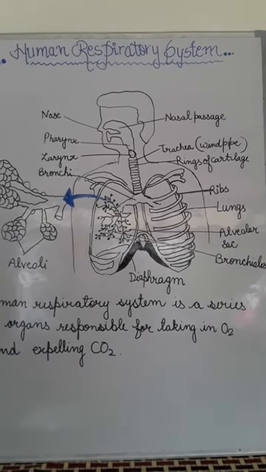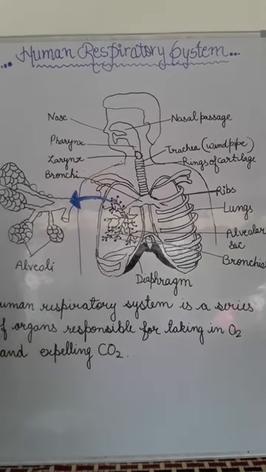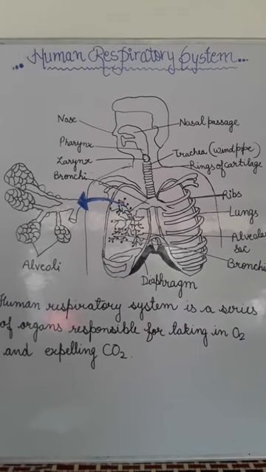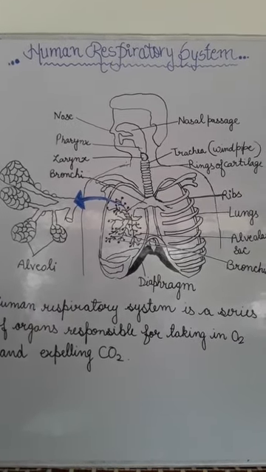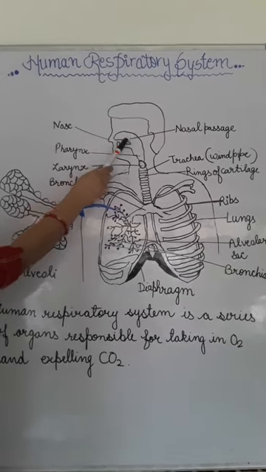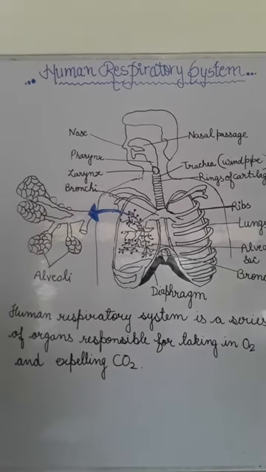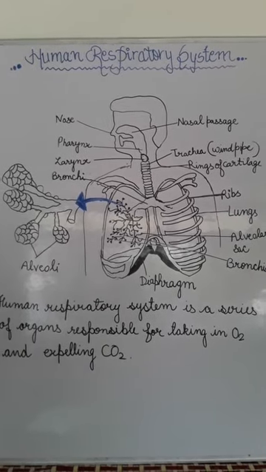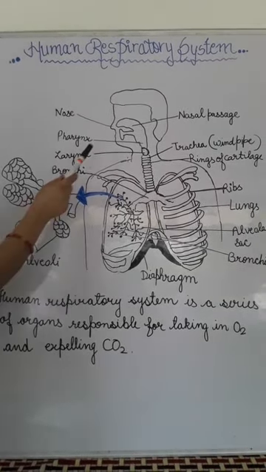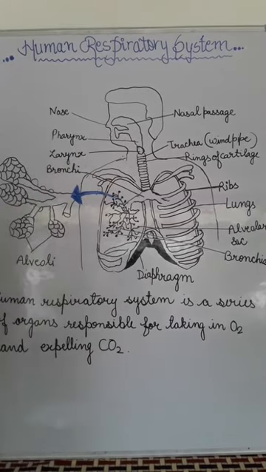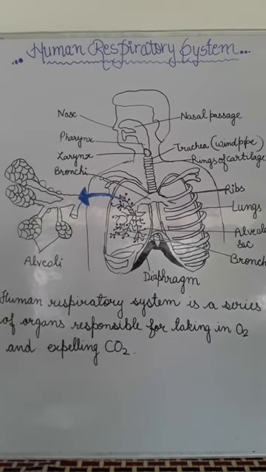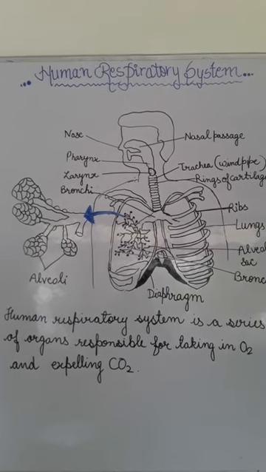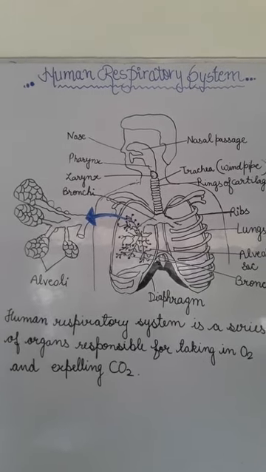And the second part is the nasal passage. So what is the nasal passage? Air entering the nostrils leads to the nasal passage. Nasal passages are a tube in the roof of the buccal cavity. The passage is also lined by mucus, which makes the air moist.